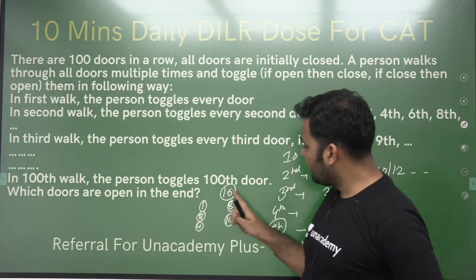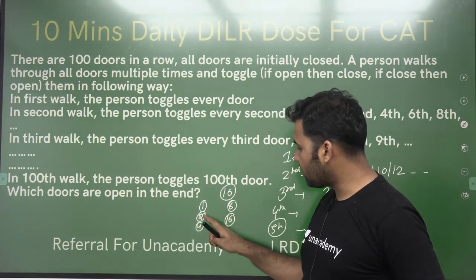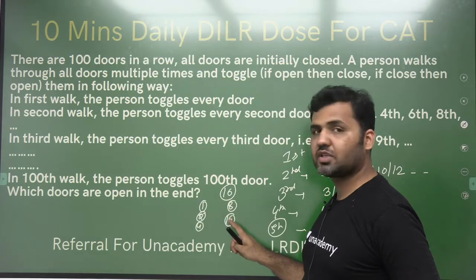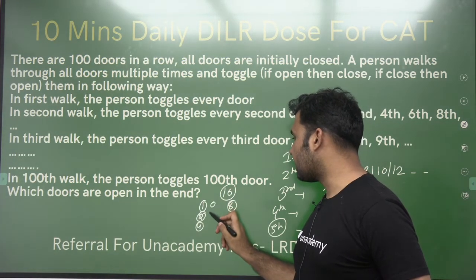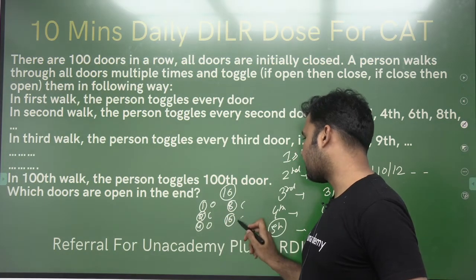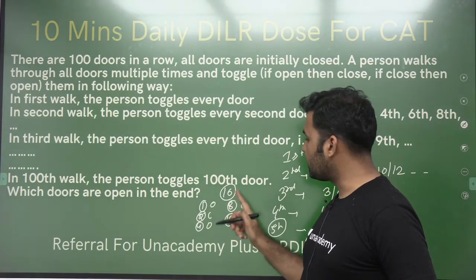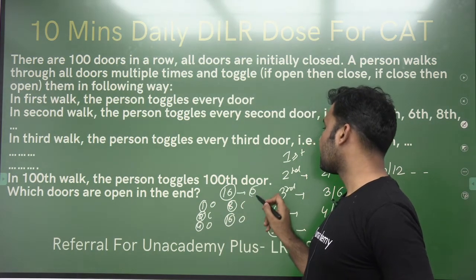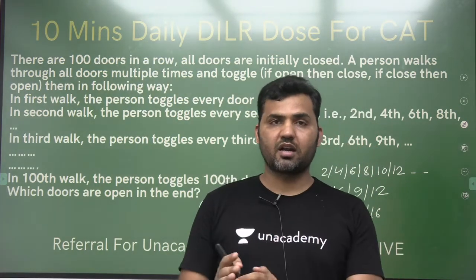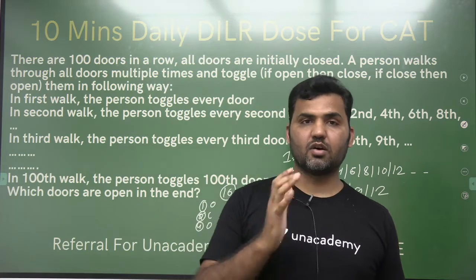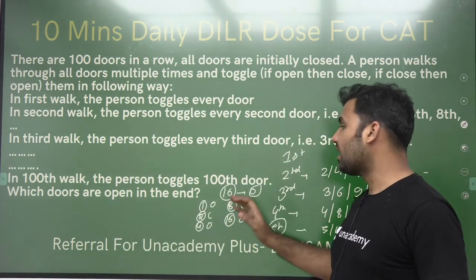So see that the person is walking to door number 16 in walk number 1, walk number 2, walk number 4, walk number 8, and walk number 16, because these are the factors of 16. So first it is open, then closed, then open, then closed, then open. And because the number of factors of 16 is odd, door number 16 will remain open. So therefore, all the numbers from 1 to 100 which have an odd number of factors will remain open.